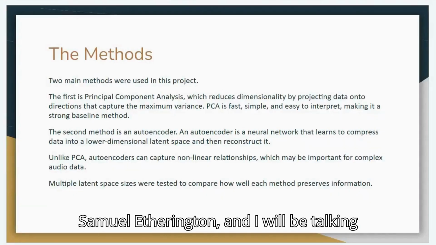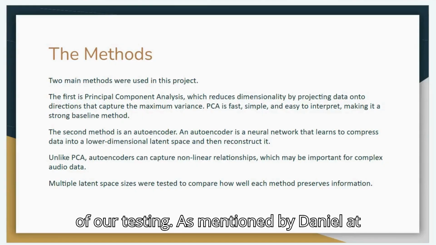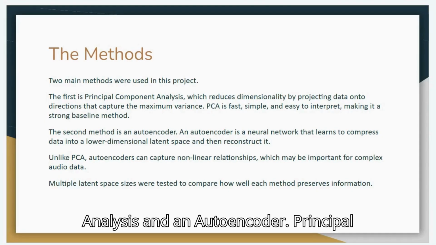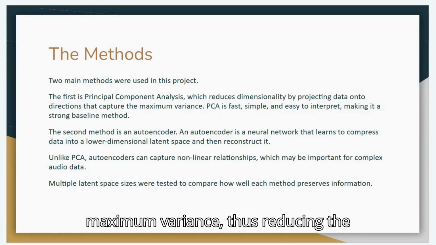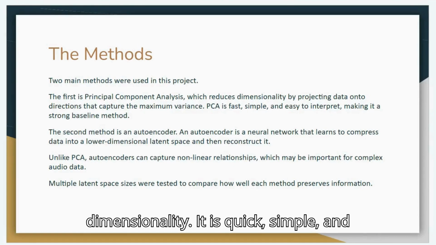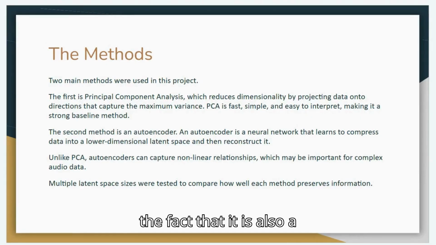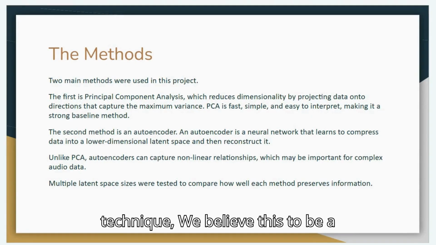Hello, my name is Samuel Etherington, and I will be talking about the methods we used and the results of our testing. As mentioned by Daniel at the start, the two methods we used for this project were principal component analysis and an autoencoder. Principal component analysis works by projecting data onto directions that capture the maximum variance, thus reducing the dimensionality. It is quick, simple, and easy to interpret. Combining that with the fact that it is also a well-established linear reduction technique, we believe this to be a perfect baseline for comparison.